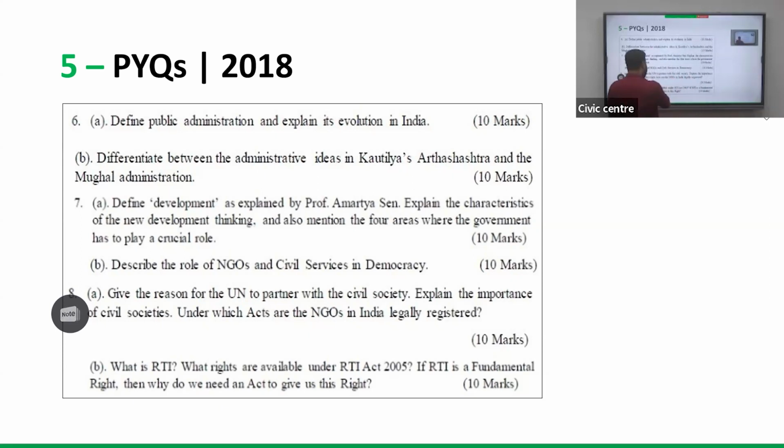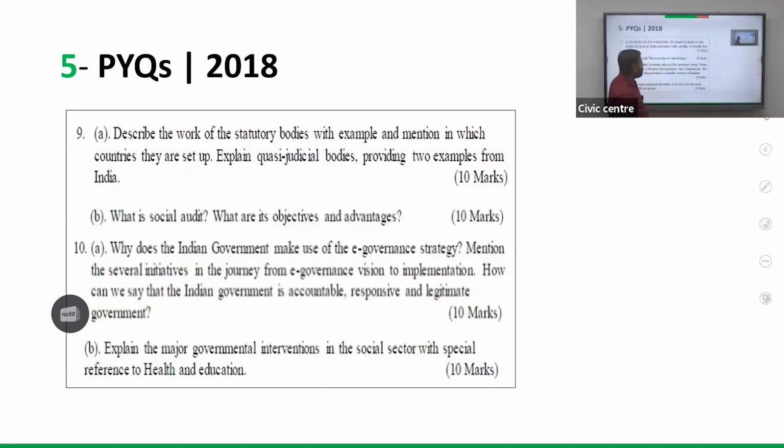Okay, now RTI. It's mostly a direct question with respect to RTI. Statutory bodies with examples, that I have already briefly told. Quasi-judicial bodies, how they are performing. Now, the Competition Commission of India, how it should ensure fair market practice. Because India is growing, India is expected to become the third largest economy.